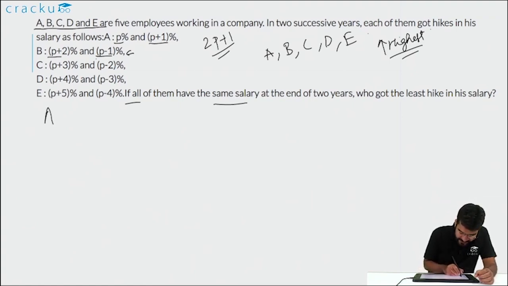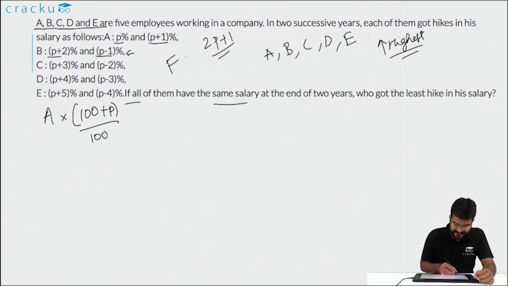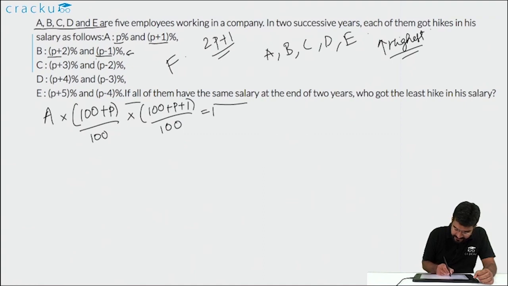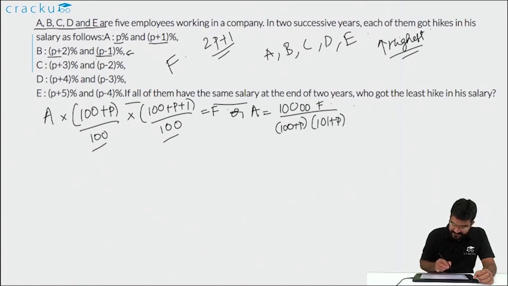So if you look at it, for example, A into (100 plus P) by 100, let us assume that the final salary of all of them is F. It is the same, into (100 plus P plus 1) by 100 is equal to F, or A is equal to, we are multiplying this 100 and 100 to the other side, so it will be 10,000 F by (100 plus P) into (101 plus P). This is the value of A.